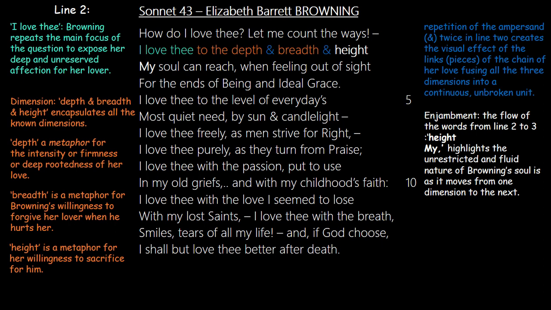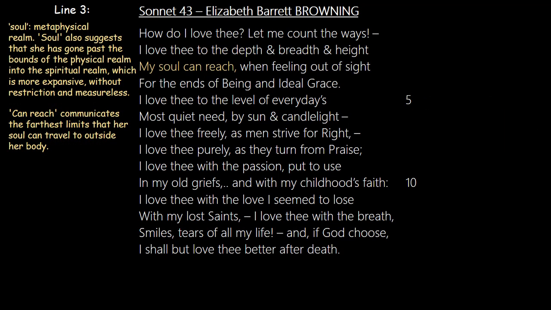The second line is tied into the third line, and we see that in the use of the enjambment of the word height, my soul can reach, to the flow of words. Now, this for me highlights the unrestricted and fluid nature of Browning's love for a lover, and the fluid nature of a soul. Like a soul cannot be restrained, it's free to do as it pleases. And because a soul cannot be restrained, not like the body that can be restrained by maybe the wall or by something, an obstacle, a soul is free. And so she presents that with the use of enjambment from the second to the third line. And we see that multiple times actually in the poem as the poem goes on.